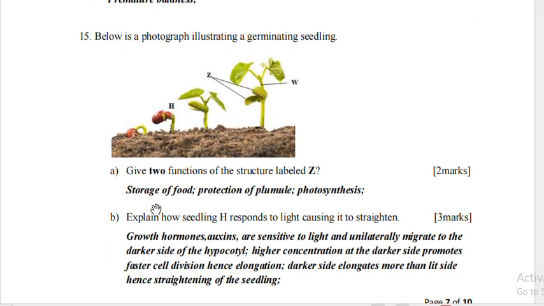Question 15. Below is a photograph illustrating a germinating seedling. Give two functions of structure labeled Z. Storage of food, protection of plumule, photosynthesis. These are the cotyledons.